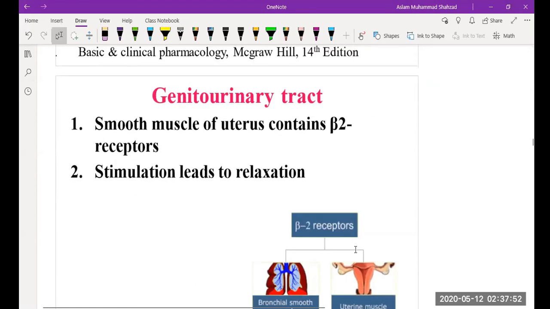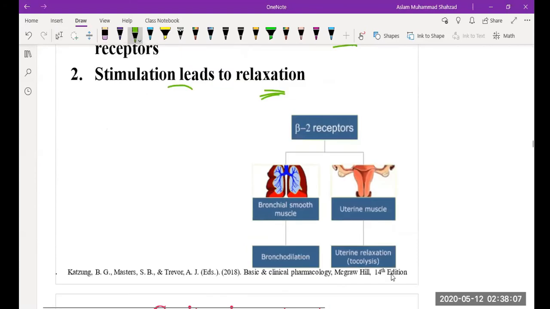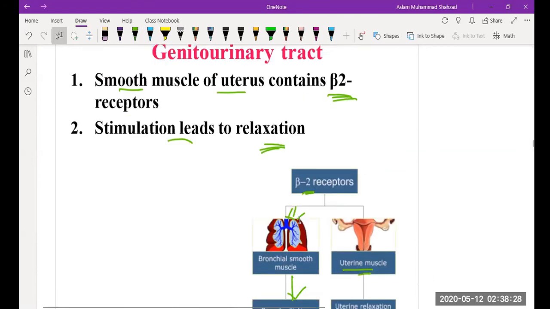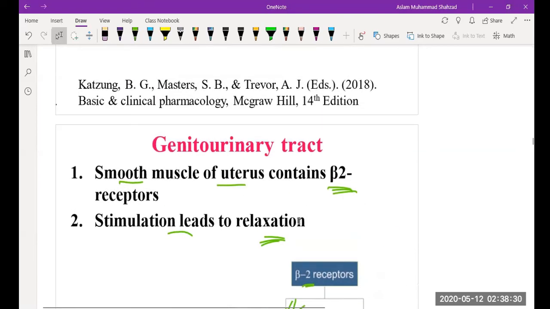When we take a look at the genitourinary tract, smooth muscles of the uterus contain beta 2 receptors, and the stimulation is responsible for relaxation. So you can see that if B2 receptors act on bronchial smooth muscles, it causes bronchodilation, as we discussed in our previous slide. And if the beta 2 receptors act on uterine muscles, it can cause uterine relaxation. So you have to understand that the smooth muscles of the uterus contain beta 2 receptors, and their stimulation is responsible for relaxation.